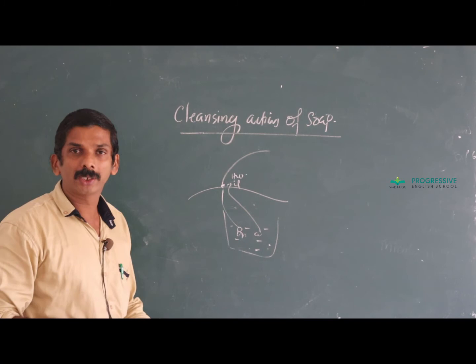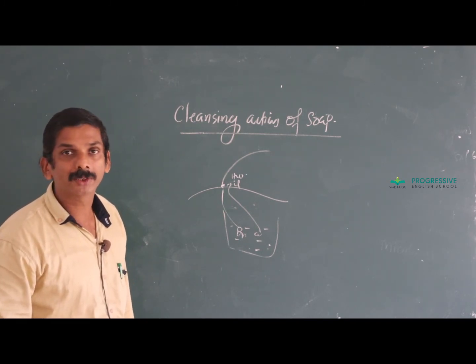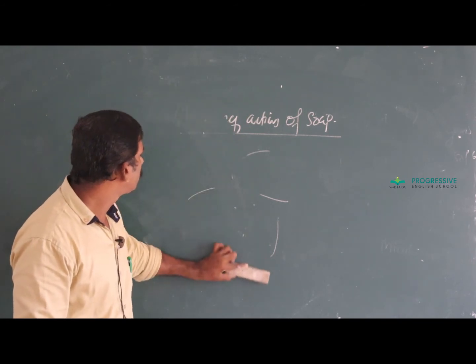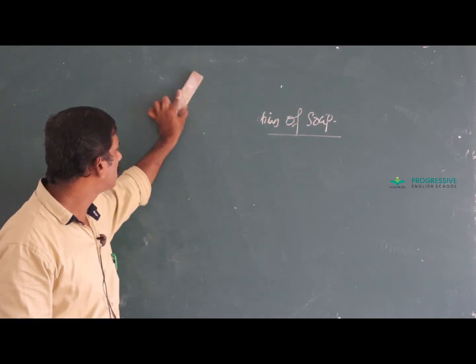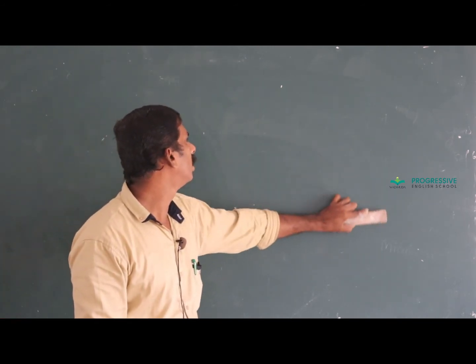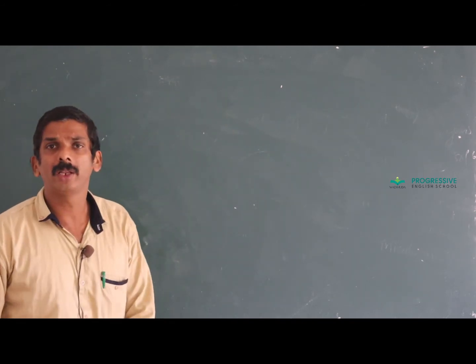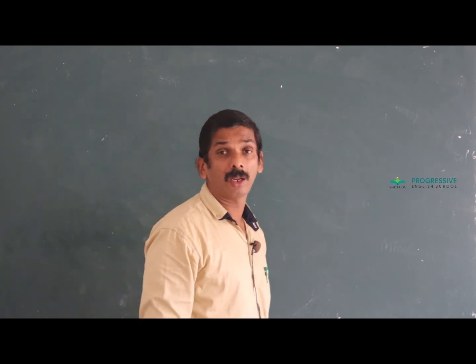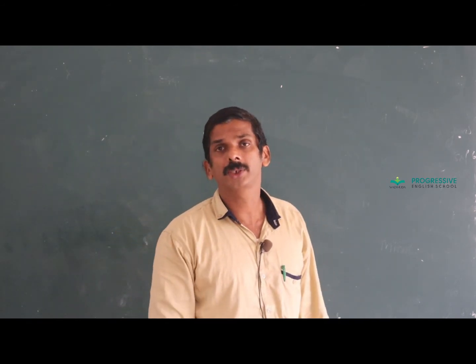In our body there is an oil layer, sebum. Sebaceous glands secrete an oil that is called sebum, and it acts as a cleansing agent. By applying soap, it usually helps to remove oil, grease, etc. from our body. Okay, that is the three types of classification of colloid